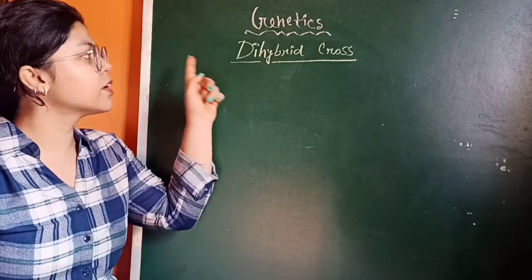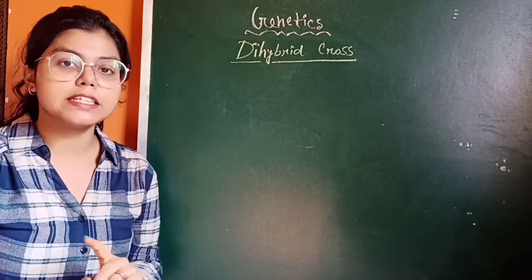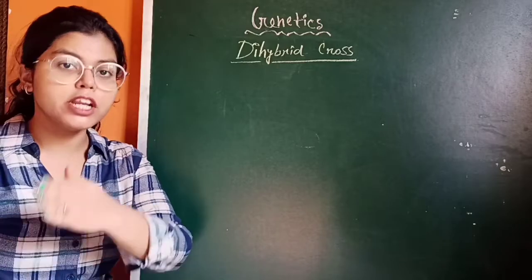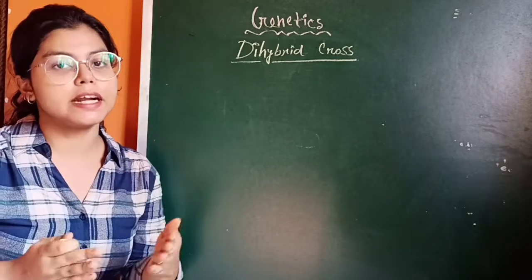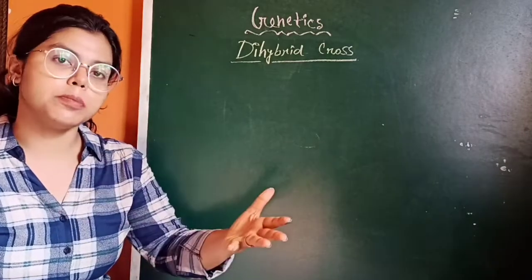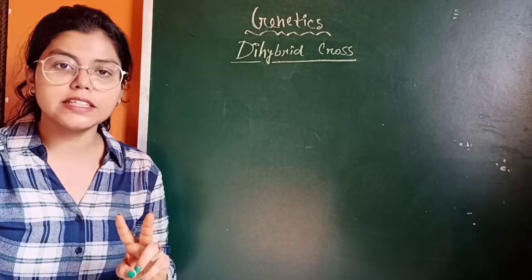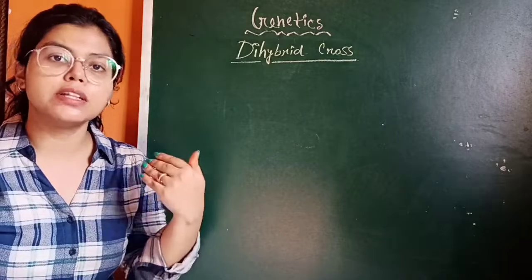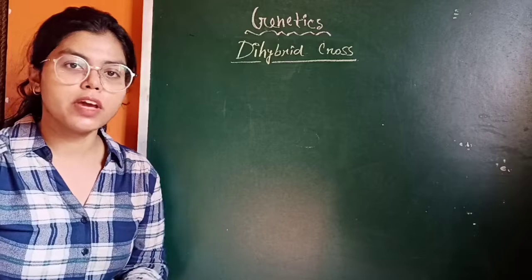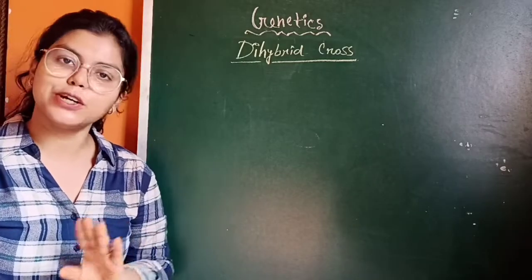So the dihybrid cross involves the inheritance of two traits from one generation to the next generation, that is from parent to offspring. Inheritance means that the two traits are inherited, that is, they come from the parent to the offspring. So this is basically the definition of a dihybrid cross.